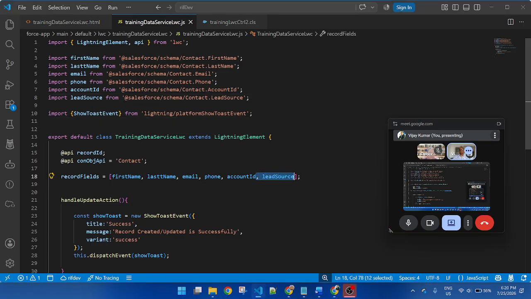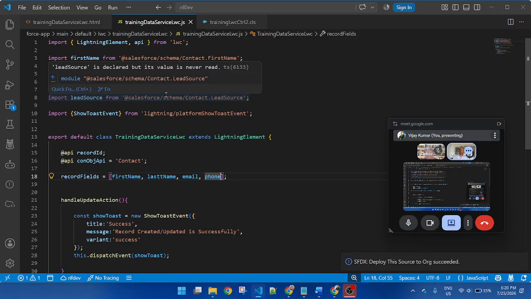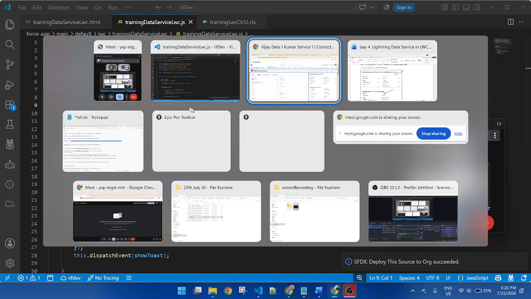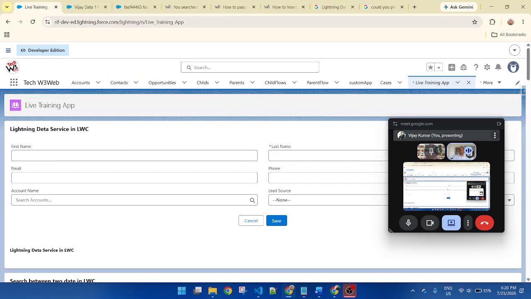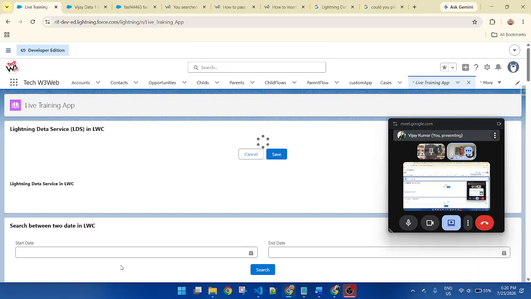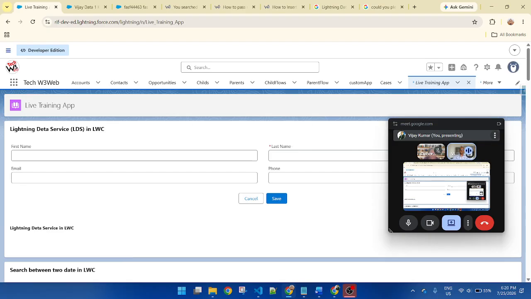That's it. Okay, if you want to remove the lead source, automatically, let's suppose I want to remove two columns: first two, account ID and lead source. Then save and deploy the code. So don't remove the import. If you don't remove the import part and only remove from the array, it will work. Let's suppose I am removing the last two fields. If I refresh, it will work. You see, only four fields are displaying here.